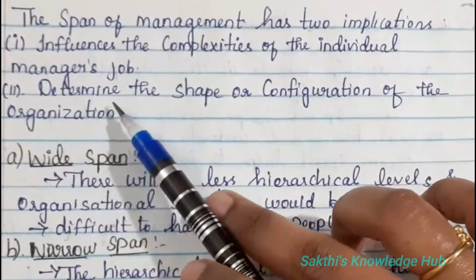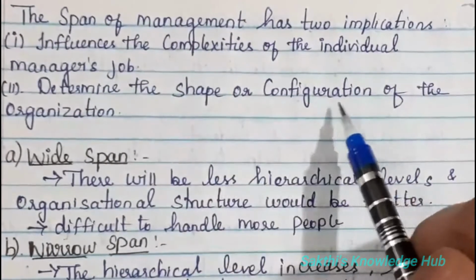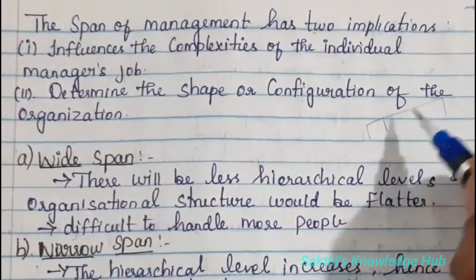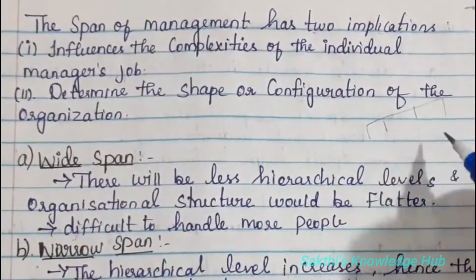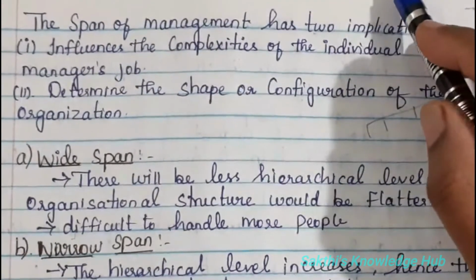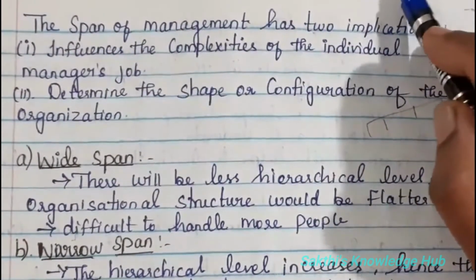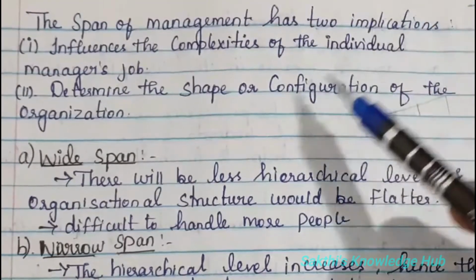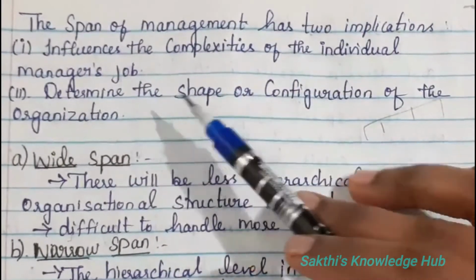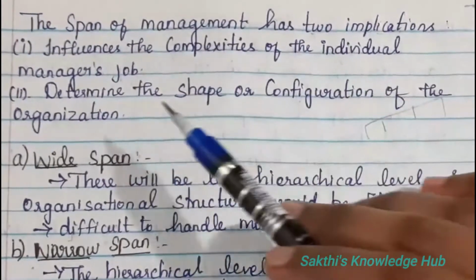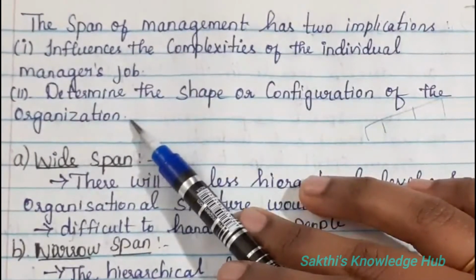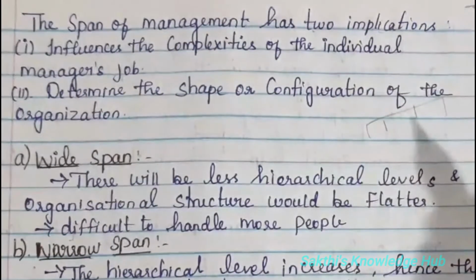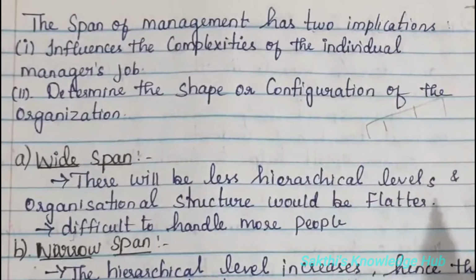And the other one is determine the shape or configuration of the organization. That is the hierarchy. We have another topic called the hierarchy of management. That is like in what way the organization has been structured. So the overall concept tries to explain about the hierarchy. That is what here it means, that determines the shape or configuration of the organization, how the organization has been structured, in what aspect or in what hierarchy or level or structure the organization has been structured.